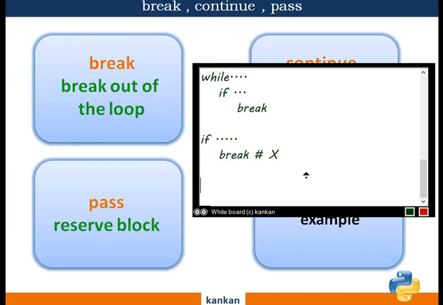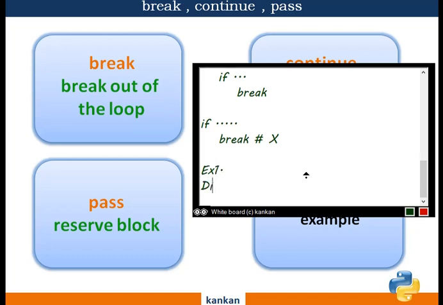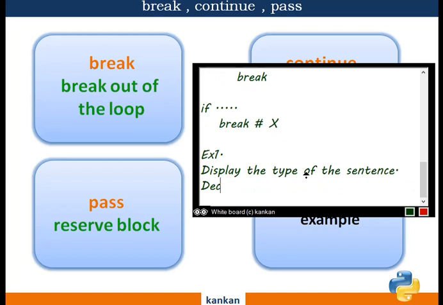Now let's start with an example. My first example is to display the type of the sentence.